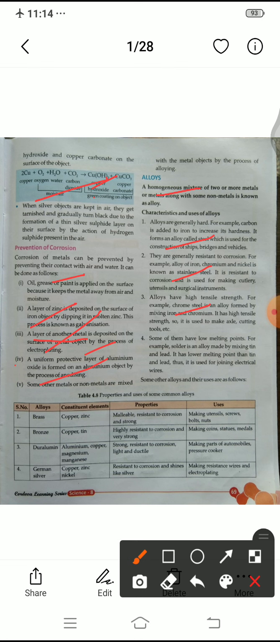Some of them have a low melting point. For example, solder is an alloy made by mixing tin and lead. I just explained solder previously. Solder is a type of metallic glue that holds parts together, meaning two or three metal parts are joined to each other, so it is known as metallic glue.